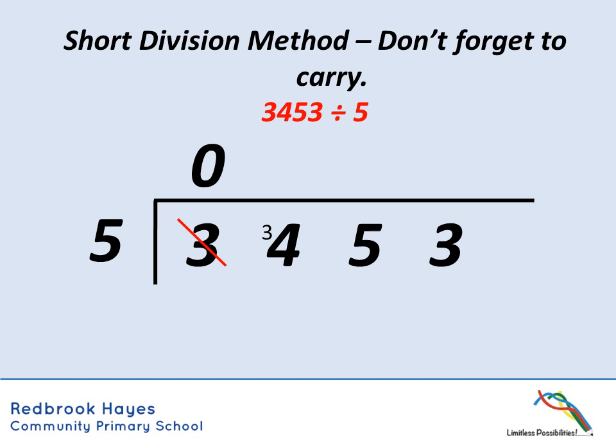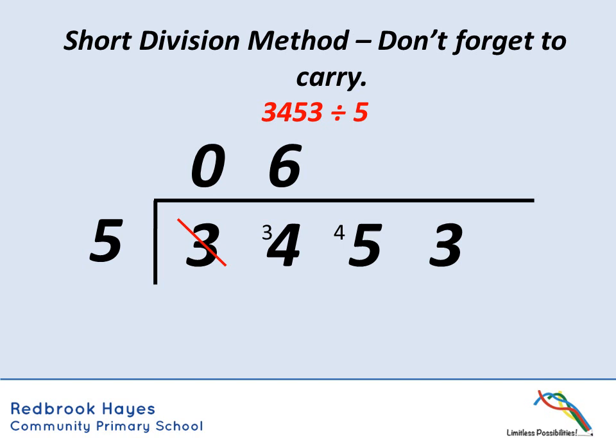Using our times tables, 5 times 6 is 30. We can't go beyond that, so we can't go to 35, which would be 5 times 7. So it goes in 6 times. The difference between 34 and 30 is 4, so we carry that 4 onto the next number, onto that 5.